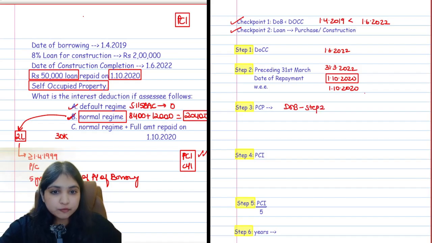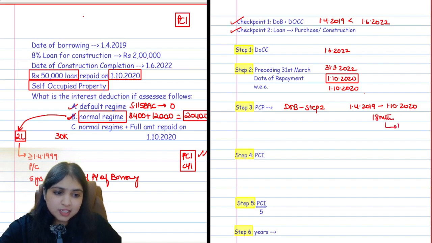So what is the date of borrowing in this question? 1st April 2019. What is your step 2 date? 1st October 2020. This is going to be exactly how long? It's going to be 1 year and then 6 months, guys. So it's going to be 18 months, which I can write as 1.5 years.